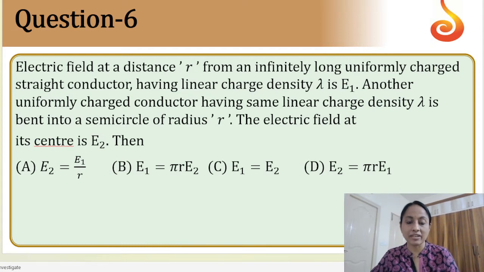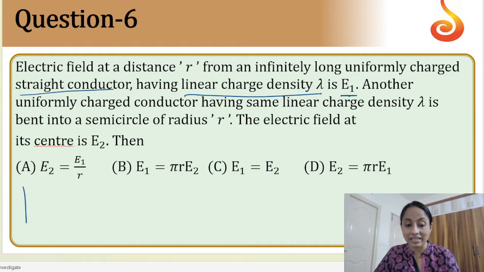Next, the electric field, question number 6. The electric field at a distance R from an infinitely long uniformly charged straight current carrying wire. For that, the linear charge density is given as lambda. For a straight infinitely long conductor at a distance r, the electric field formula is E1 is equal to lambda by 2 pi epsilon naught r, where the distance is r. This is a direct formula we get from one of the Gauss law applications.